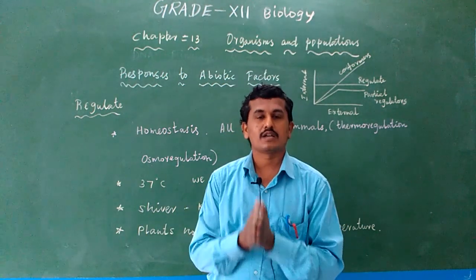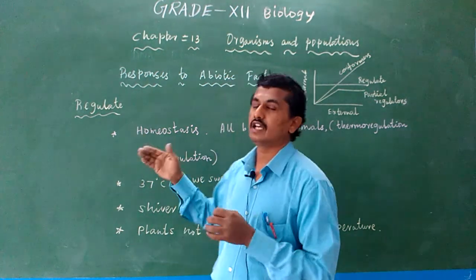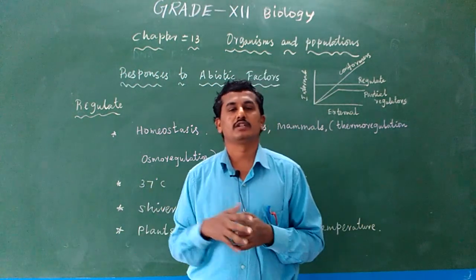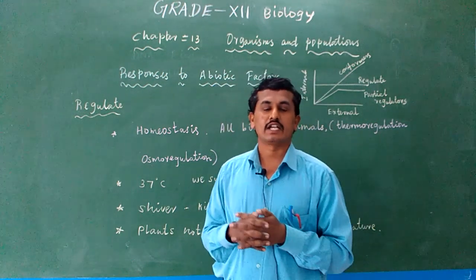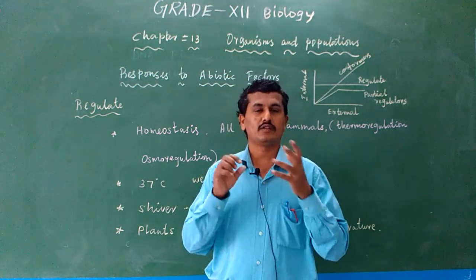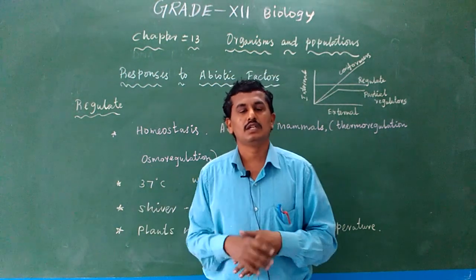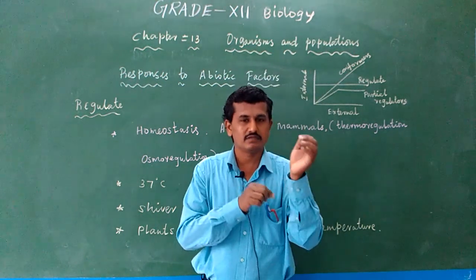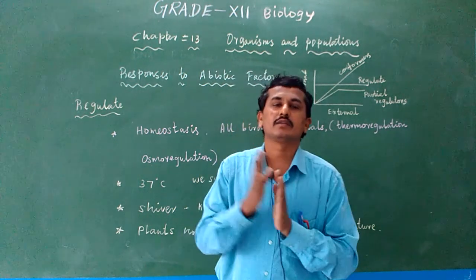Okay, so organisms that regulate their body temperature against the external temperature are said to be regulators. Regulators means birds and mammals only, because our body temperature is 37 degrees Celsius. Even if you move to a warm climate like the Sahara desert, at 50 degrees Celsius, if we check our body temperature with a thermometer, it is 37.